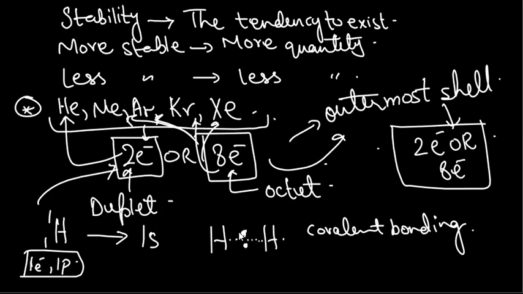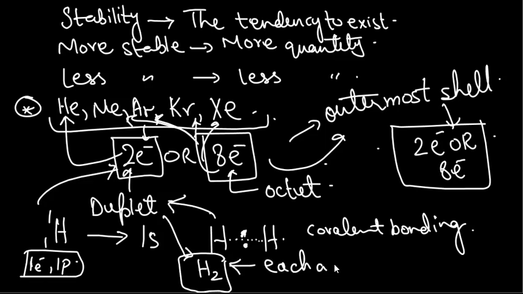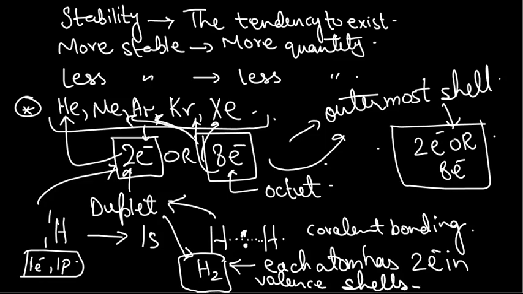All right, so this is how hydrogen attains its duplet configuration, and once hydrogen attains its duplet configuration, then it exists in that form. In nature, you will find hydrogen molecules rather than hydrogen atoms. Why will you find hydrogen molecules? Because in these molecules, each atom has 2 electrons in the valence shells. And since each atom has 2 electrons in the valence shell, this means that the duplet has been completed. And if the duplet has been completed, then that simply means it's stable, right? If we talk about all the other elements, they'll attain the octet configuration.